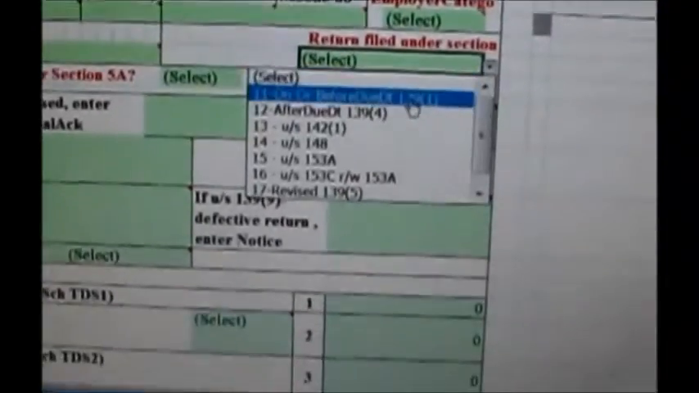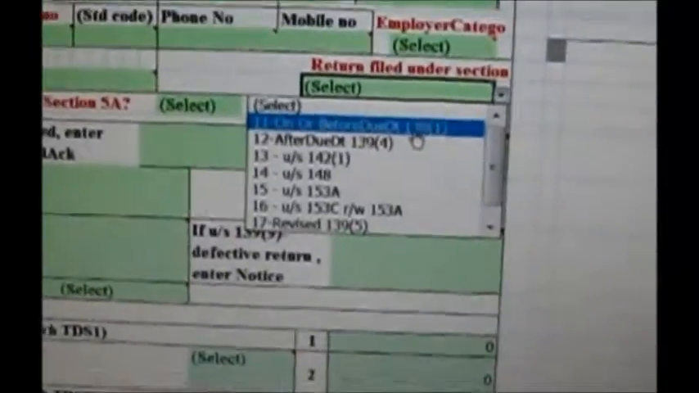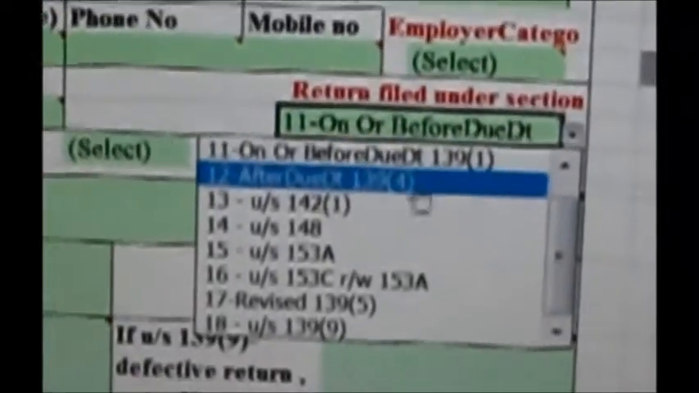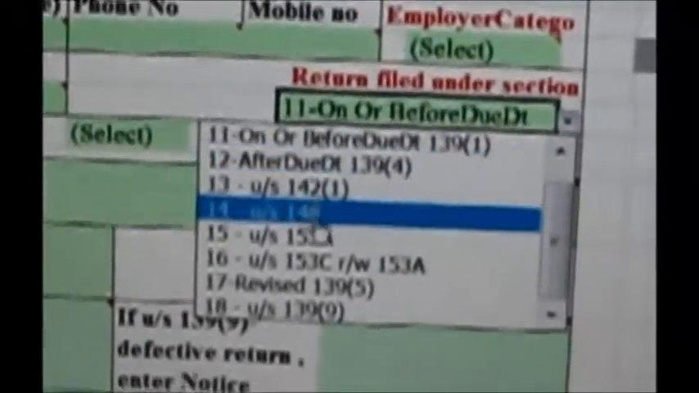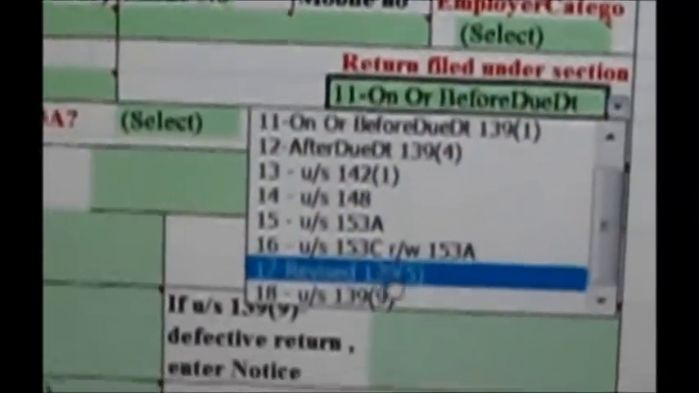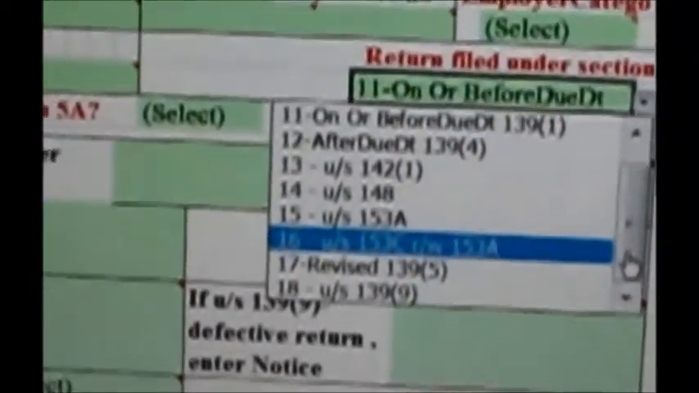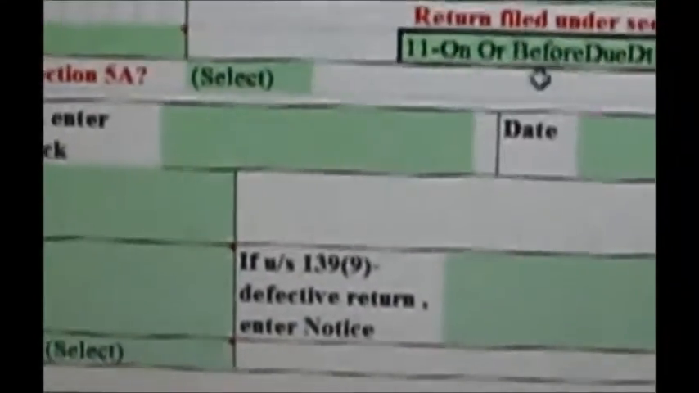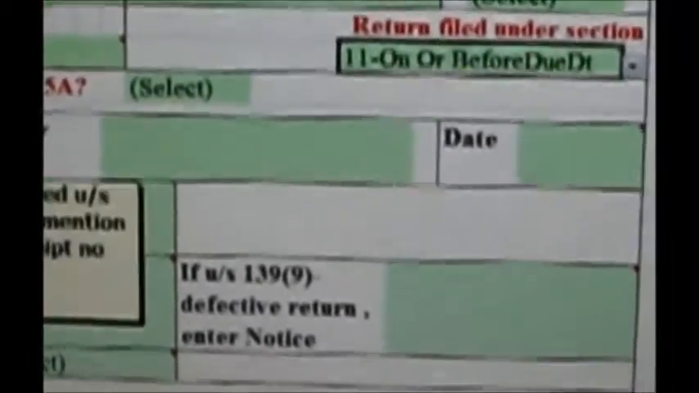After the jurisdiction, there is a column called return filed under section. This column is also important. You have to select 11 if you are filing the form before the due date, that is before 31st July. If you have got some penalty, then clause number 12 needs to be selected. If someone receives a notice or wants to revise, you have to select other options. But for normal taxpayers, option 11 is correct, as we are filing the tax before the due date.